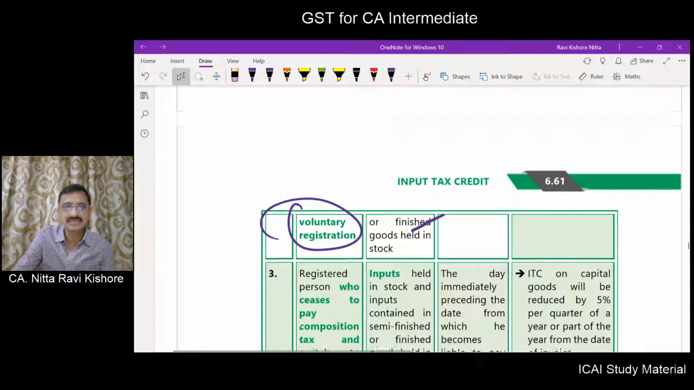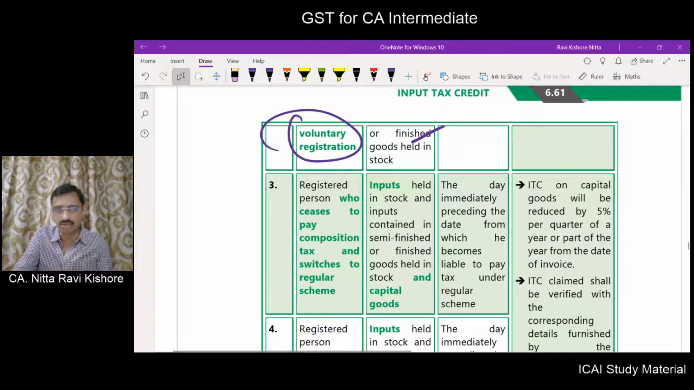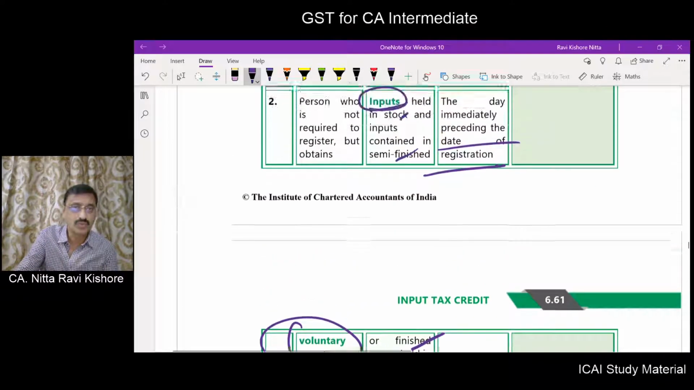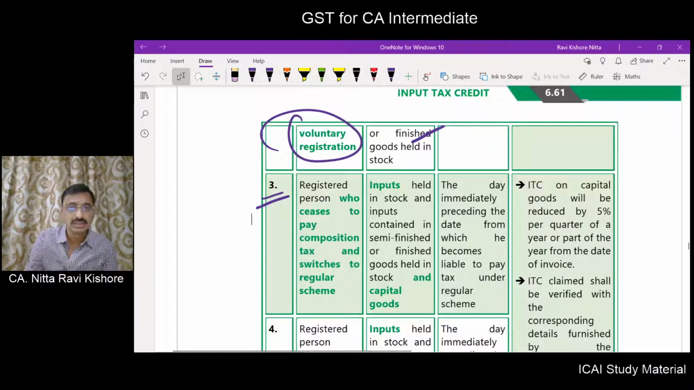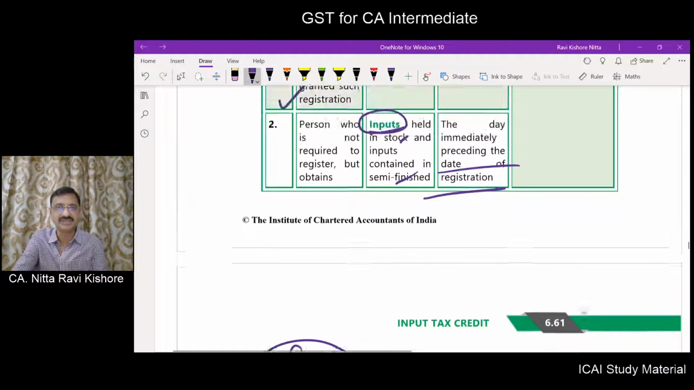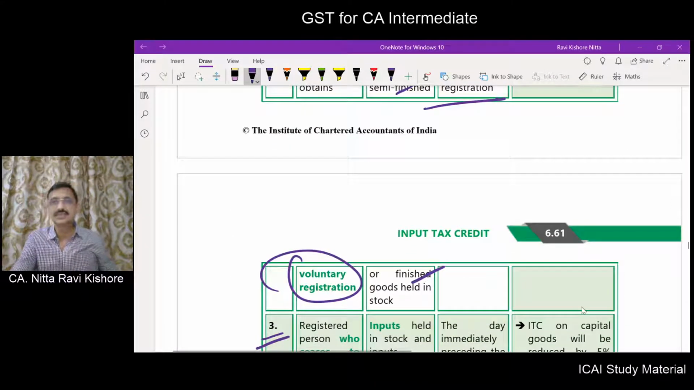Okay. Next comes third point. Friends, I am stressing this point time and again, that in point number 1 and point number 2 there is no capital goods, but coming to point number 3 there is capital goods. That you should understand and make a difference. So friends, what we'll do is we'll continue in our next session.